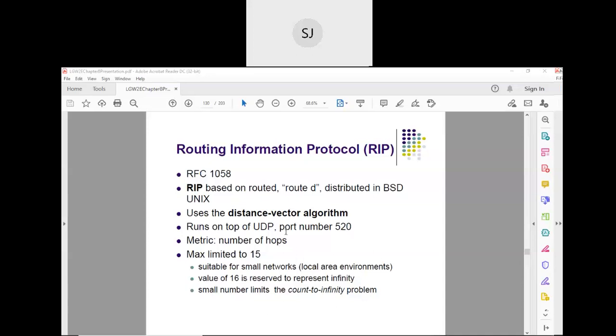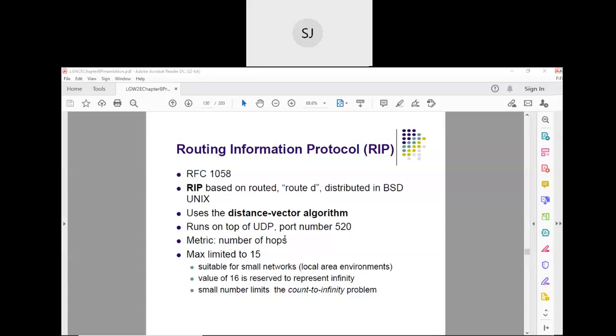Now, you have studied shortest path routing, so what is the metric used? In this case, the metric used is the number of hops. Whichever path leads to the lesser number of hops is the best path as per this RIP protocol.